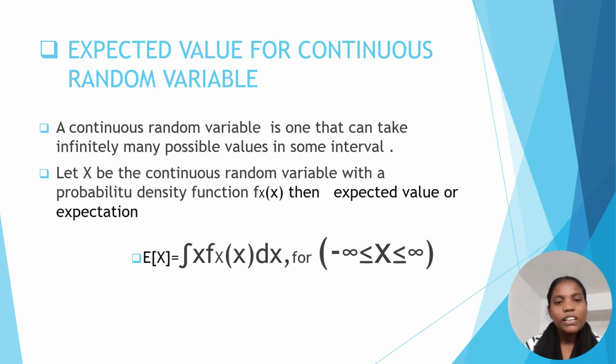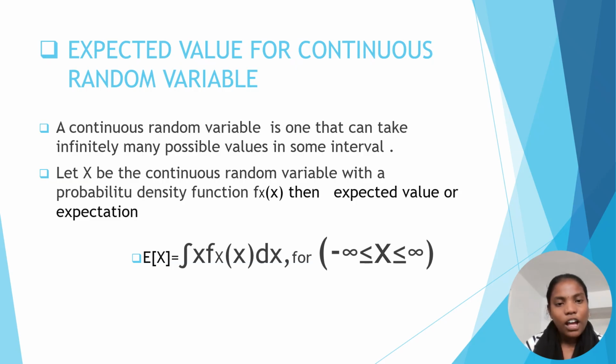And the next topic is expected value for the continuous random variable. A continuous random variable is one that can take infinitely many possible values in some interval. Let X be the continuous random variable with a probability density function f of x.